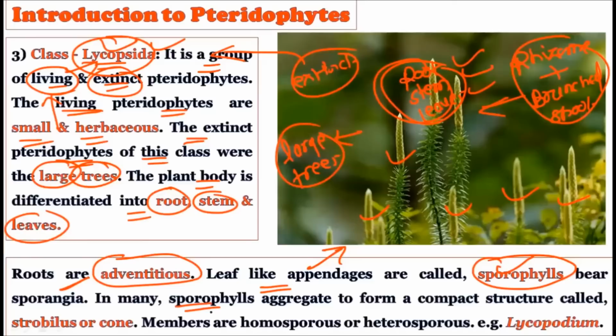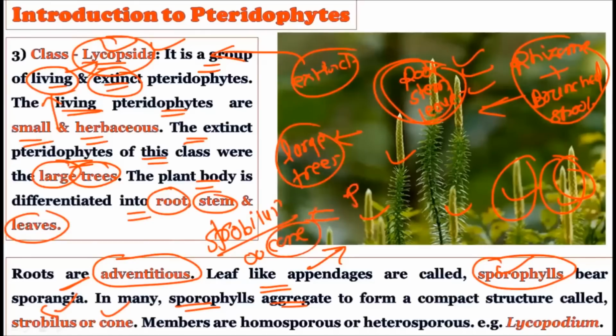Now see, many sporophylls aggregate together to form a very compact structure. That compact structure is called the strobilus or the cone. So very advanced structures can be found in this class which is called Lycopsida. That is, the strobilus or cone can even be found in these plants, and the sporophytic plant body is differentiated into root, stem, and leaves as well. So more and more differentiation, more advanced types of structures were found in these Lycopsida members. Plus these members show homosporous as well as heterosporous nature. That means some members are homosporous and some members are heterosporous.